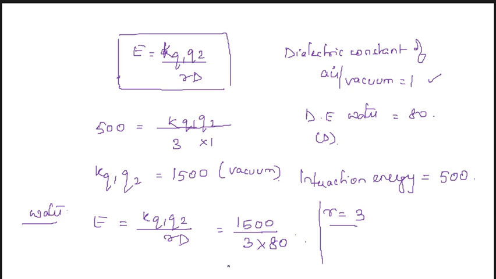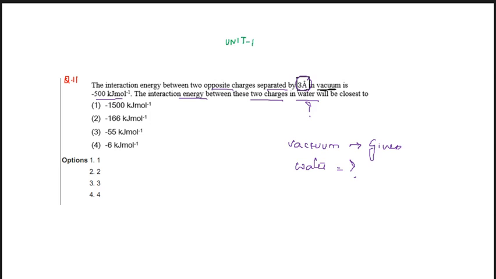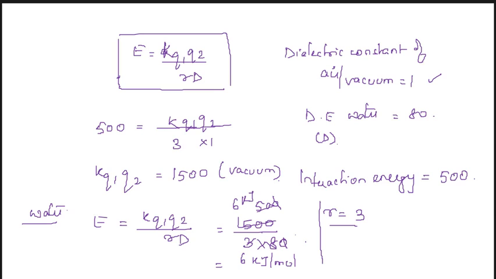By solving this we get around 6 kilojoule per mole as our answer. So the answer is number 4. Also remember, the value of interaction energy is minus 500, so our answer will also be negative.